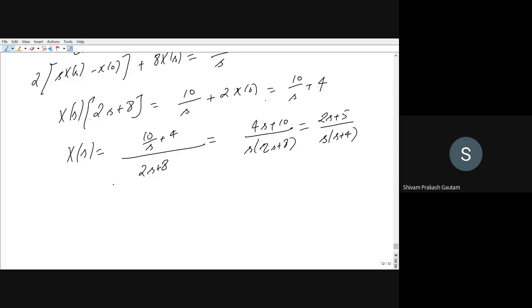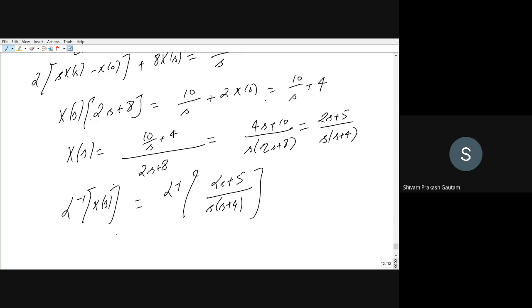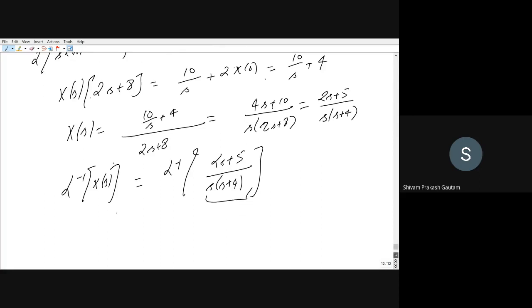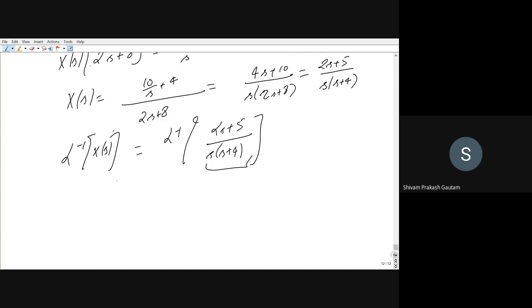Okay. Now we have to take the Laplace inverse of this X(s) so that we can know what is x(t). So this will be equal to Laplace inverse of (2s plus 5) whole divided by s into (s plus 4). Now we cannot take its Laplace transform directly because it is not in standard format, as we have already seen the Laplace transform of some of the common signals. So we will use partial fractions.